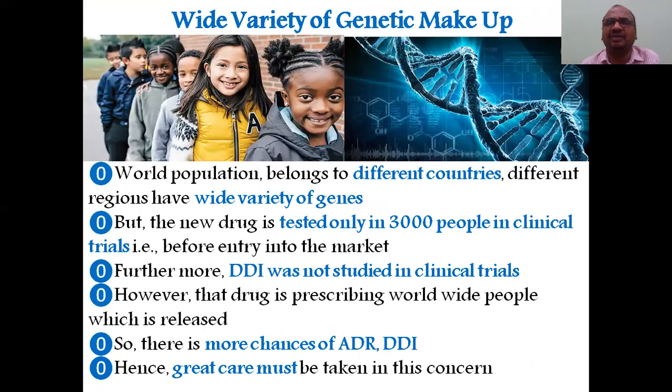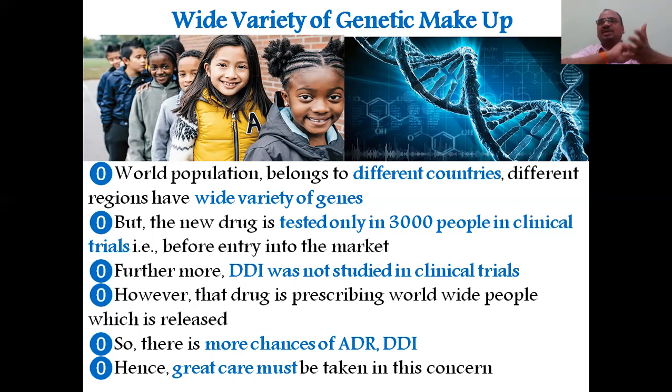And fourth one, wide variety of genetic makeup. This is one of the biggest problems. Whenever you are doing a clinical trial, this point is very, very important. In clinical trials, maximum 3,000 people are given the test whenever you are releasing a new medication into the market, not more than 3,000. So you have tested only 3,000 varieties of genes. That's it. Maximum, because in India most of them have almost the same genes. You tested in Indians, but you are giving the same medicine worldwide because you got approval.